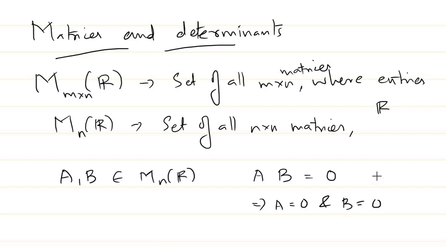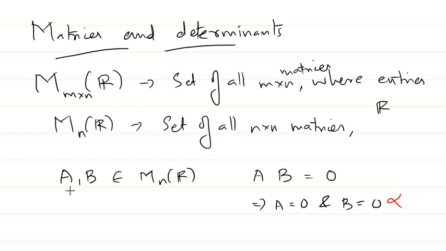What is your opinion? We know that it is not correct, right? If you take two non-zero matrices A and B and multiply them and get a zero matrix, that does not imply that A has to be 0 and B has to be 0.